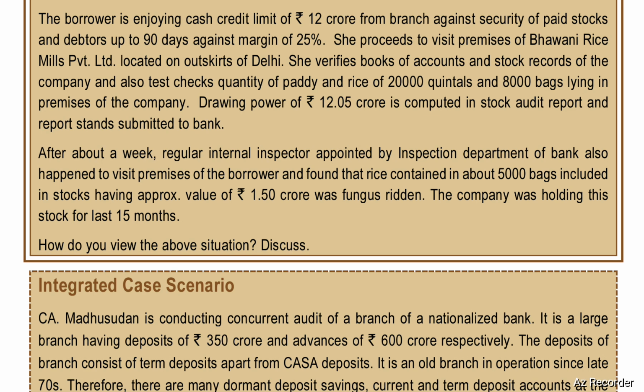She proceeds to visit the premises of Bhavani Rice Mills Private Limited, located on the outskirts of Delhi. She verifies books of accounts and stock records of the company and also test checks quantity of paddy and rice of 20,000 quintals and 8,000 bags lying in the premises of the company. Drawing power of 12.05 crores is computed in the stock audit report and the report stands submitted to the bank.